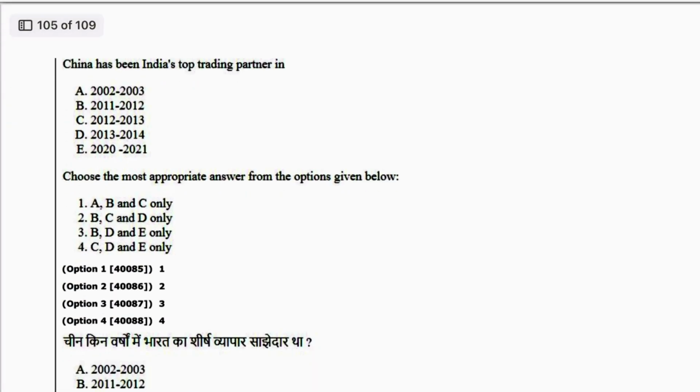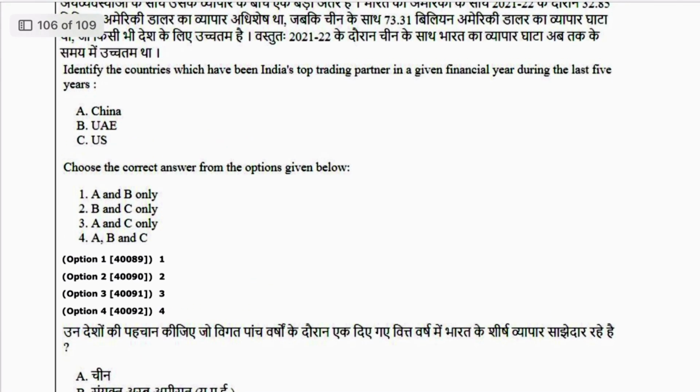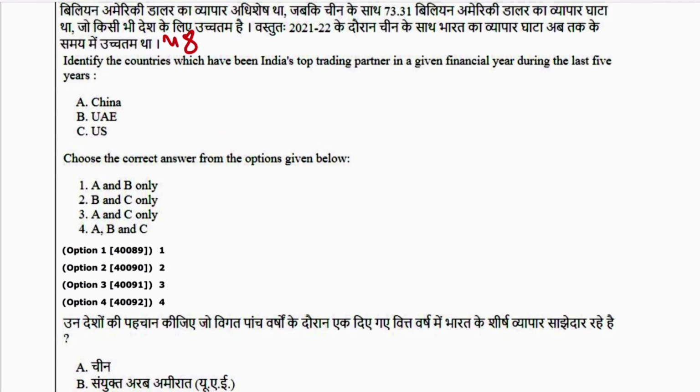Again the same paragraph. This is 47. China has been India's top trading partner in 2011-12, 2012-13, 2013-14, and 2021. So B, D and E. 3 is the answer. Next 48. Identify the countries which have been India's top trading partner in given financial years during the last 5 years. That is China and US. So A and C, 3 is the answer.